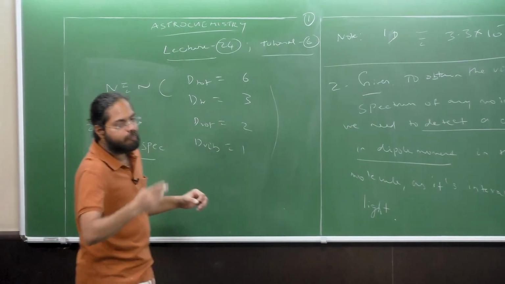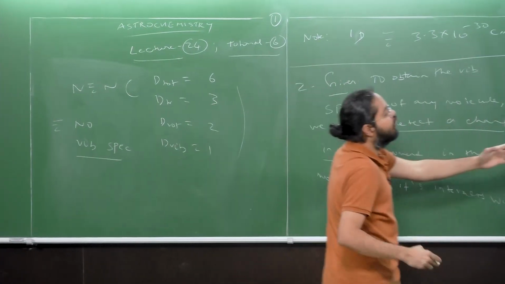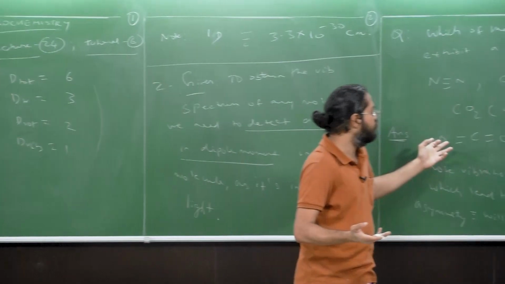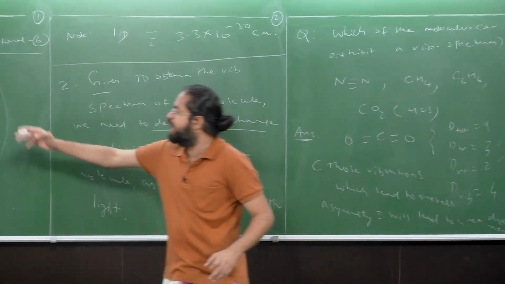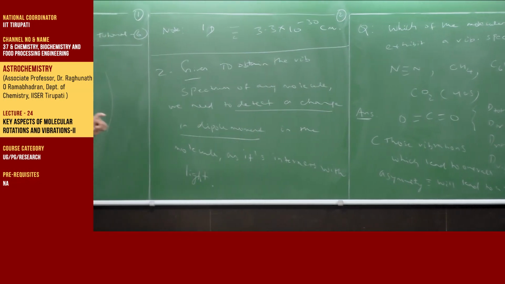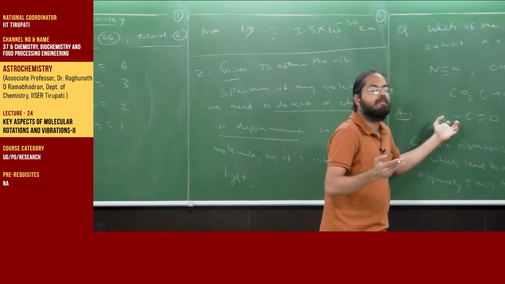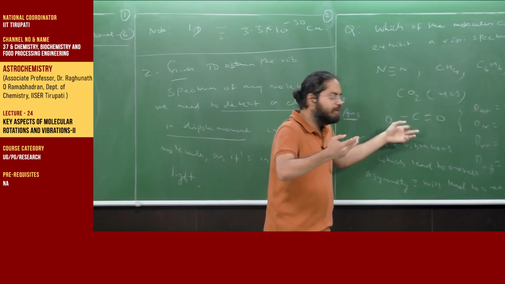So why did I take the specific examples of carbon dioxide and nitrogen? Well, carbon dioxide is also a molecule which has no dipole moment, pretty much like nitrogen. But despite not having a dipole moment to begin with, due to a change in dipole moment, carbon dioxide can exhibit a vibrational spectrum.